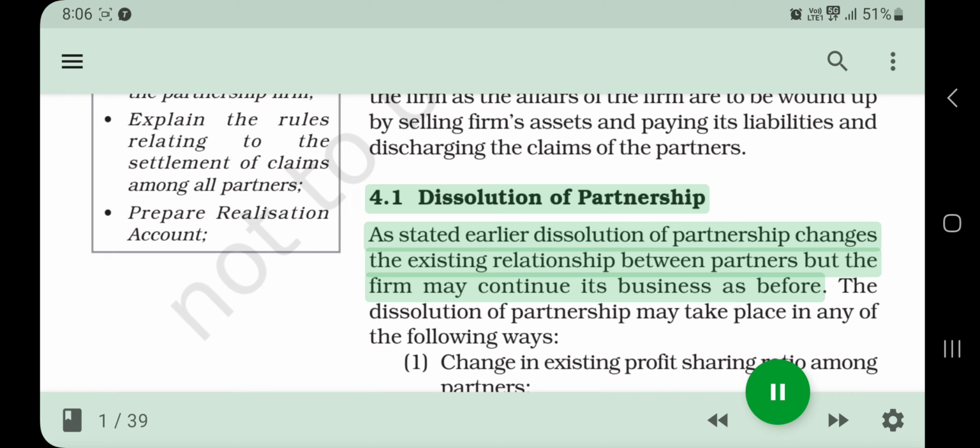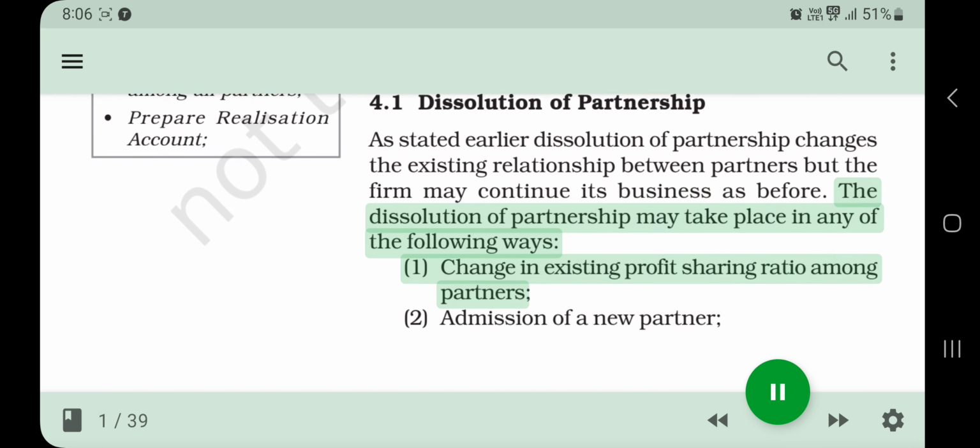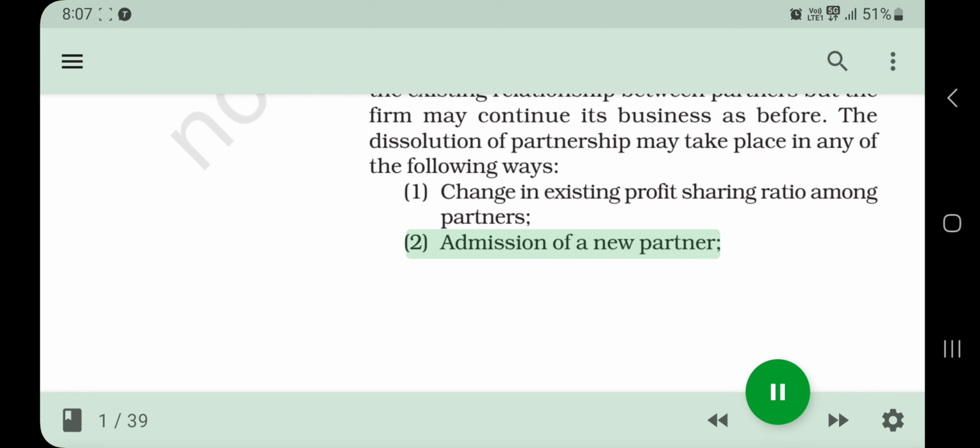4.1 Dissolution of partnership. As stated earlier, dissolution of partnership changes the existing relationship between partners, but the firm may continue its business as before. The dissolution of partnership may take place in any of the following ways. 1. Change in existing profit-sharing ratio among partners. 2. Admission of a new partner.